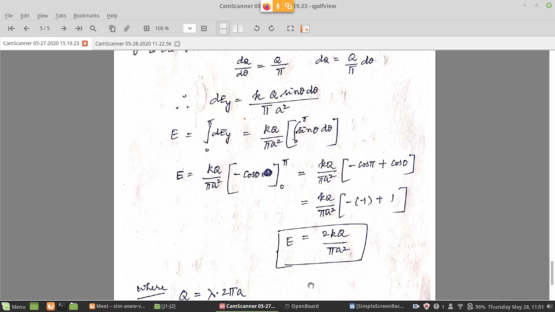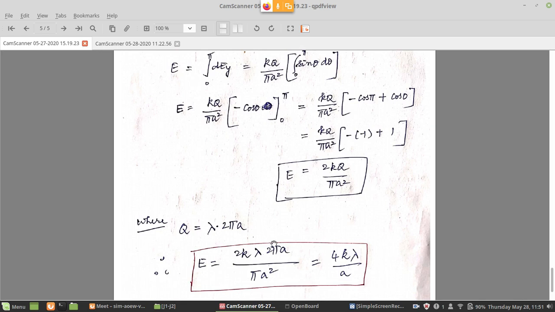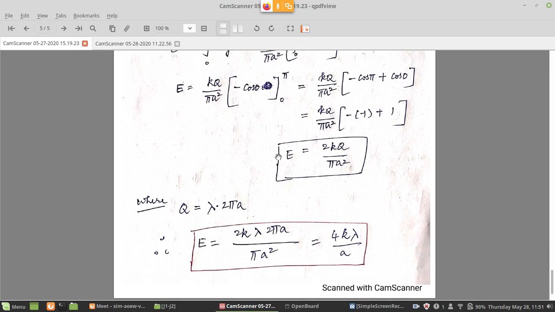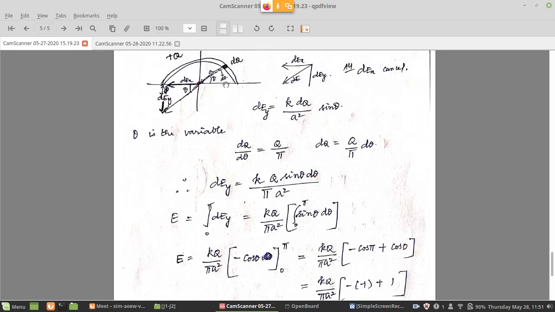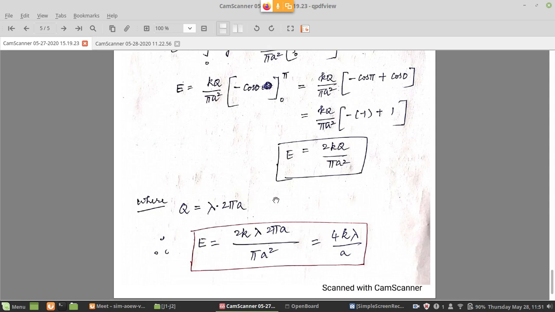So this is another result that you may have to remember, because many problems generally try this semicircular ring. So it is important. This result you have to recollect. Suppose of course you want to express the same in terms of lambda. Why lambda? Because the semicircle has a linear charge, right? Total charge is q, total length is pi r. So you can define a lambda for that.